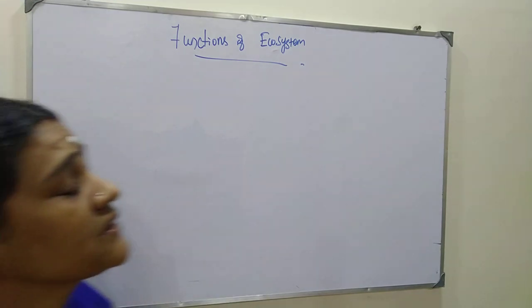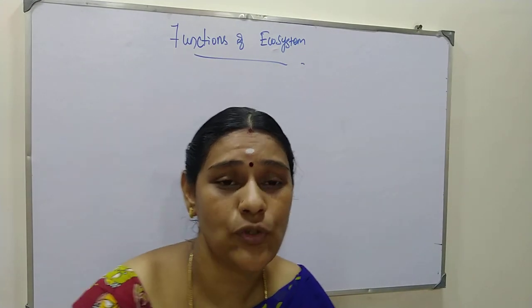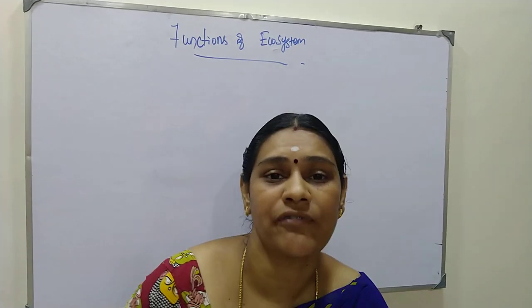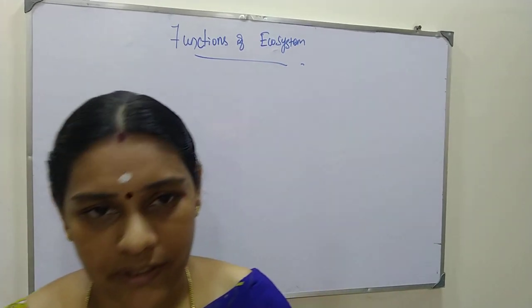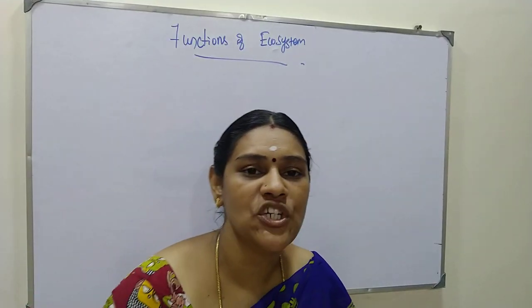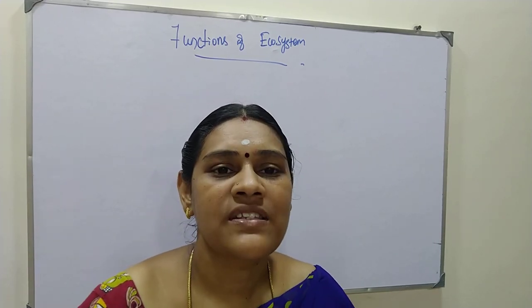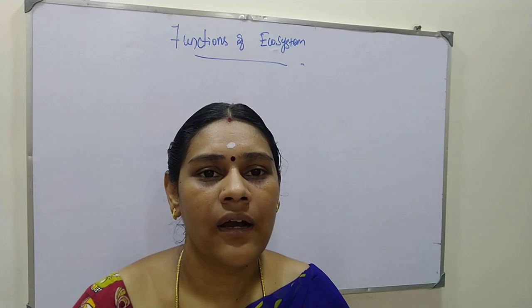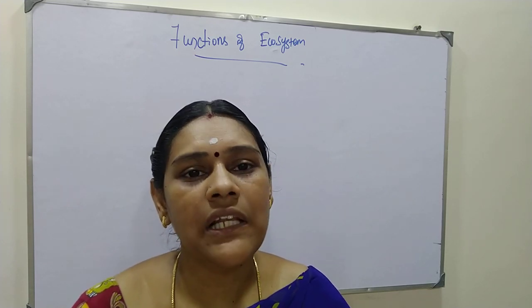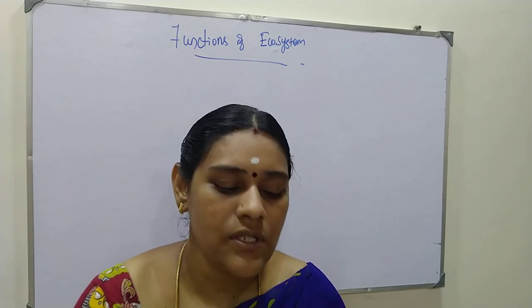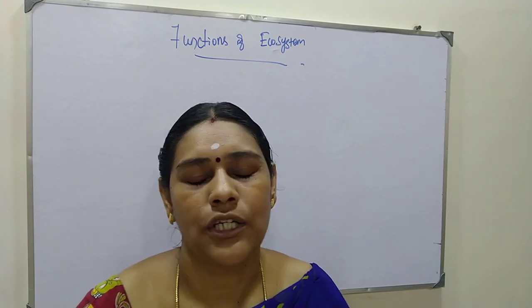The function of ecosystem is mainly three things only. One is production of energy, that is generating of energy, another one is sharing of the energy, and the third one is the cyclic changes, that is the interaction between the living and non-living materials. So these are the three functions of the ecosystem.